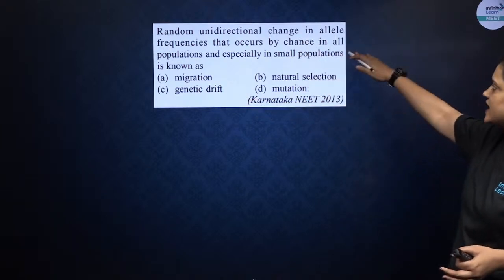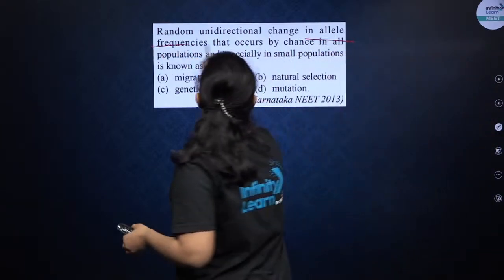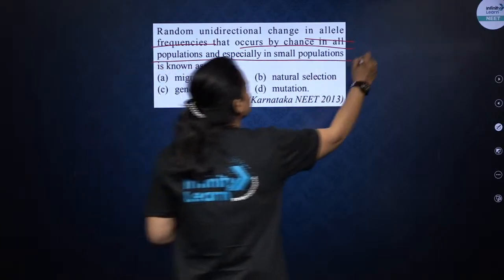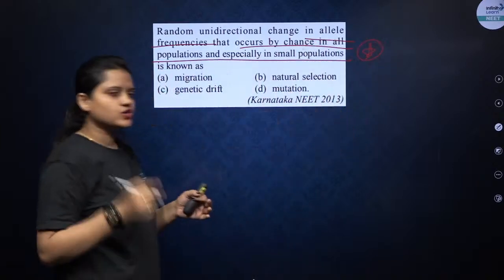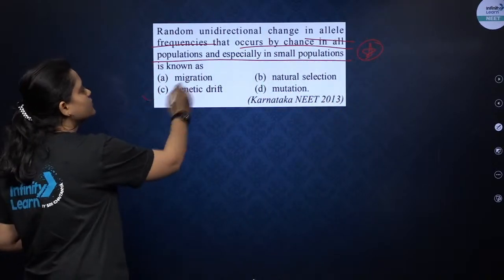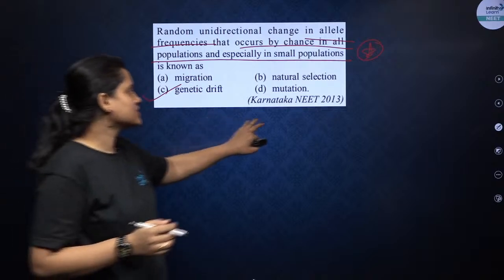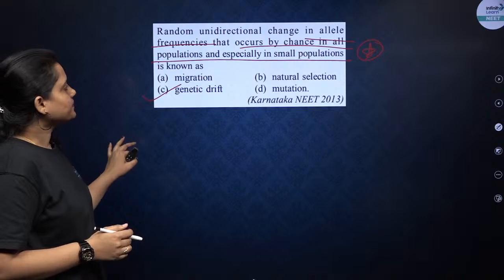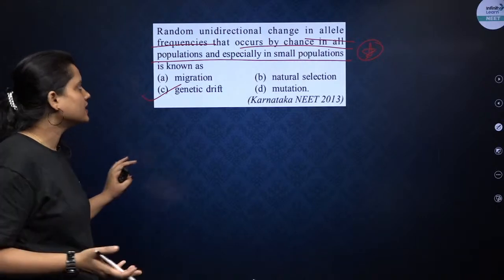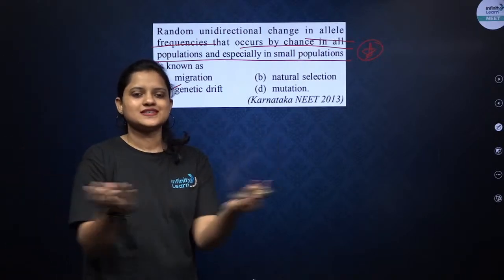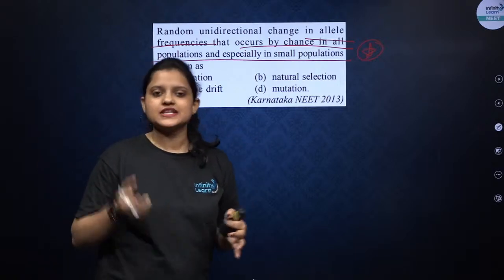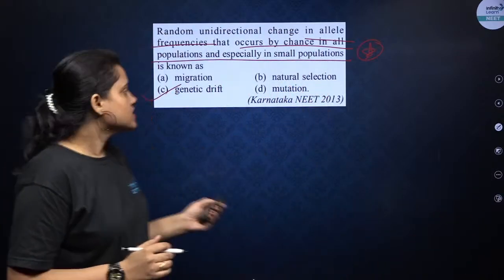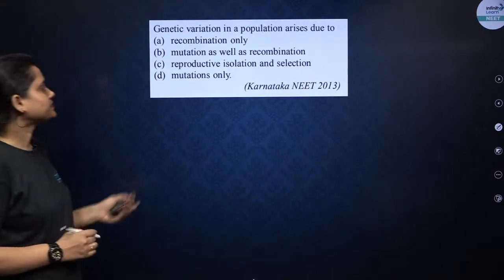Random unidirectional change in the allele frequencies that occurs by chance in all population and especially in a small population. Yeah. Okay. Question related to first question. Again, it is genetic drift. Right. Now see, this question was asked in Karnataka NEET 2013. Okay. So any variation by chance, randomly, and which is limited to a small population. Obviously, any change will be more evident in a smaller population rather than a large population, right? So correct option here was genetic drift.